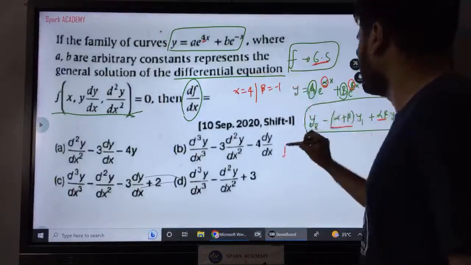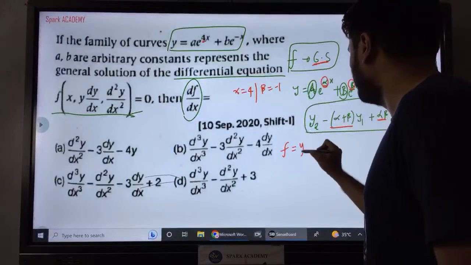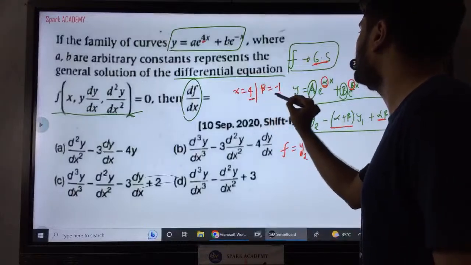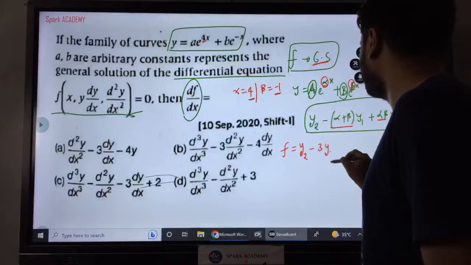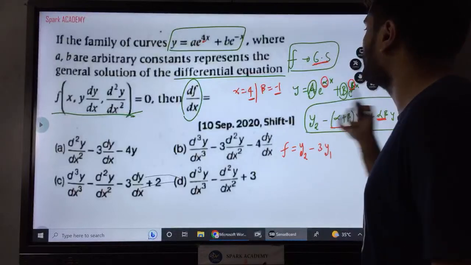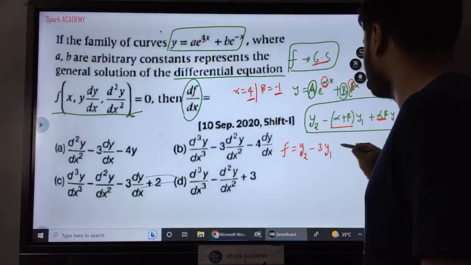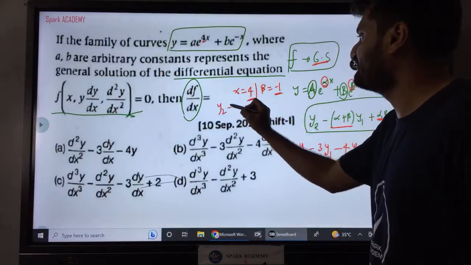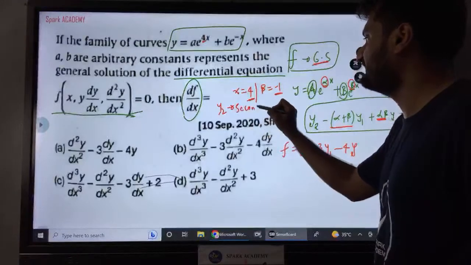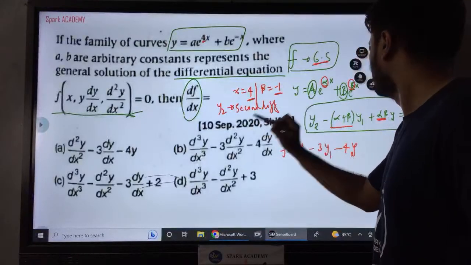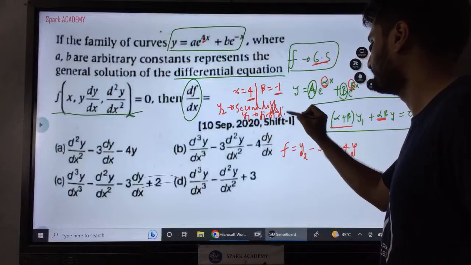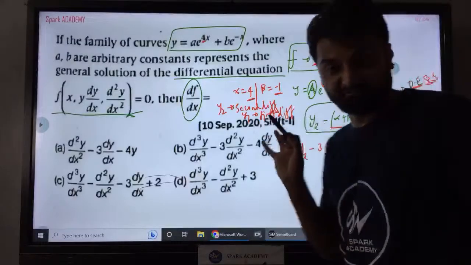Here they are saying f. So f will be what here? y2 minus (alpha plus beta), which is 4 minus 1, that is nothing but 3y1, plus alpha into beta into y. So 4 into minus 1 is minus 4 into y. Here y2 means the second differential, second time differentiating, and y1 means the first differential, first time differentiating. So this is just f.